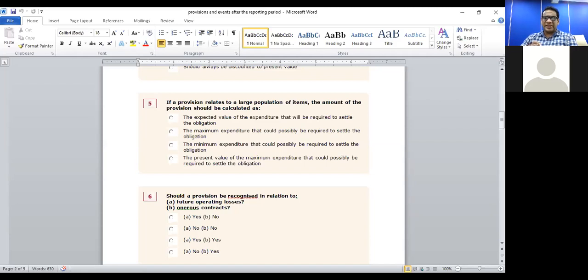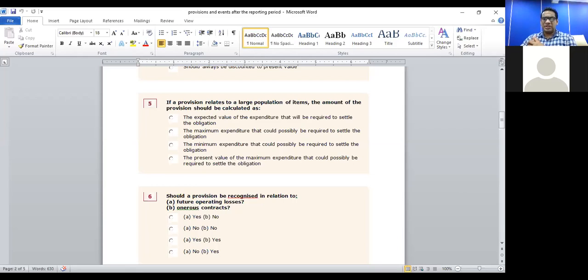First answer, the expected value of the expenditure that will be required to settle the obligation; the maximum expenditure; the minimum expenditure; the present value of the maximum expenditure. Of course, the correct answer is what?